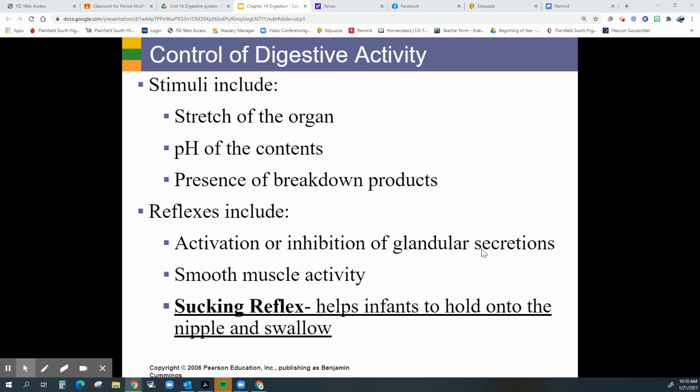So activation or inhibition by the glands, glandular secretion, and also smooth muscle activity. One of the major reflexes that should be intact pretty much at birth is the sucking reflex. A lot of times, if you move your finger next to the cheek of a newborn infant, they'll try to initiate that reflex. And that's what allows them to hold on and continue to feed.